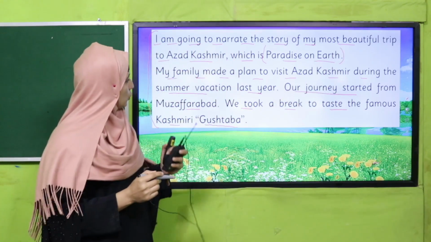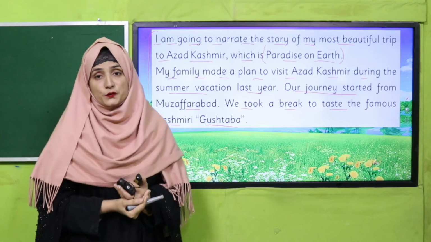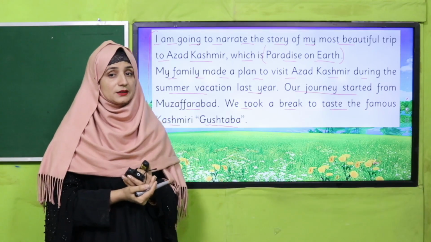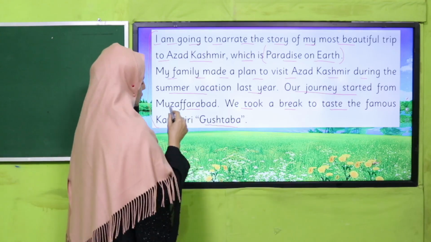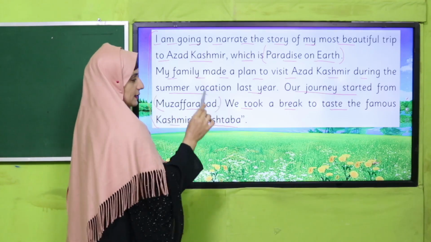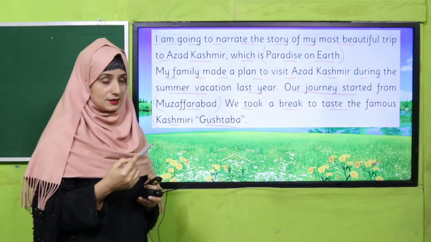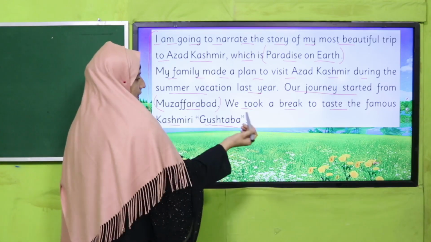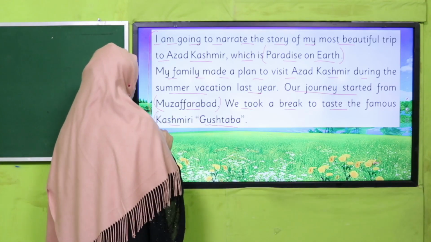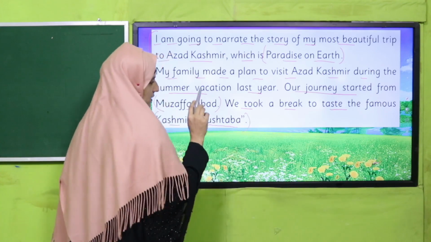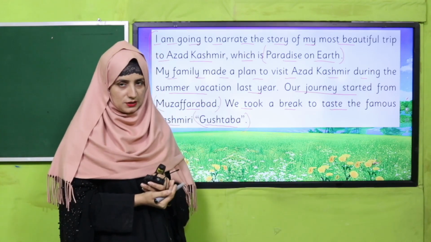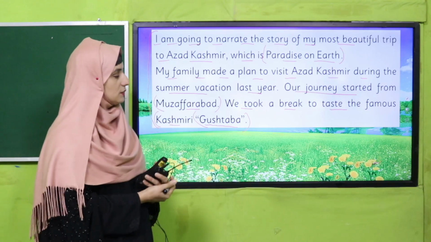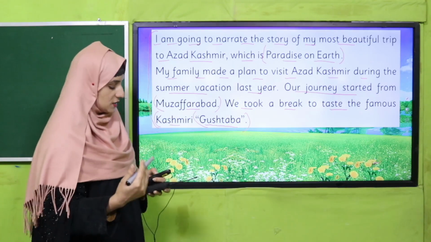So he also made a plan with his family and he went to visit Azad Kashmir, and their journey started from Muzaffarabad. And where did they stay? They stopped to taste Kashmiri Gushtaba, a famous meal, so they stayed there and they took this meal. Now let's see what happened next.